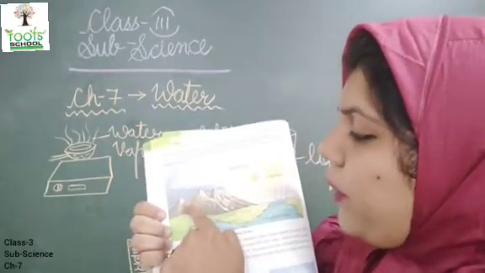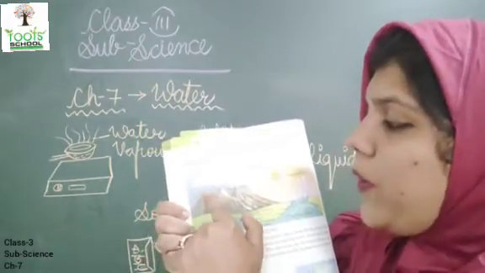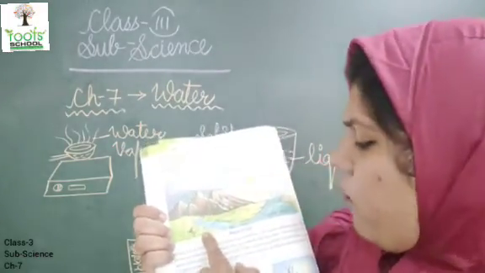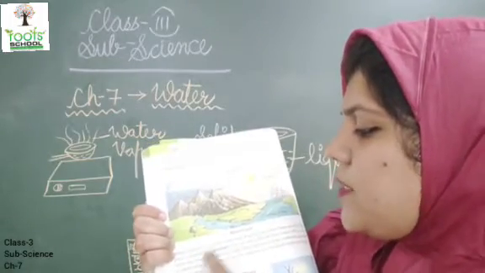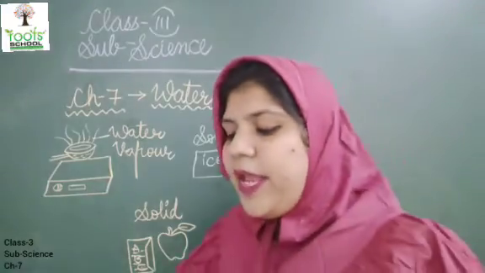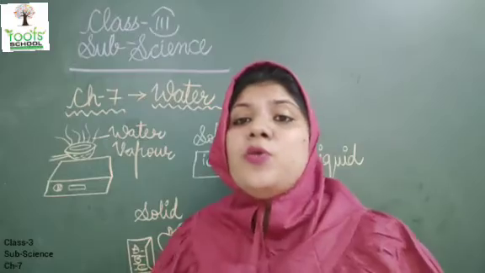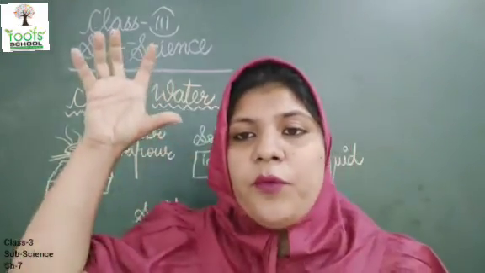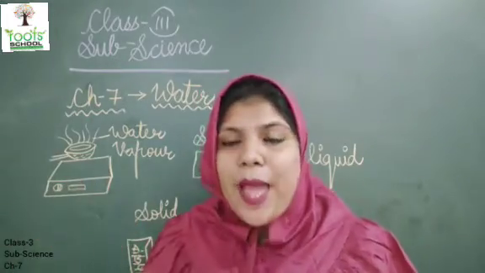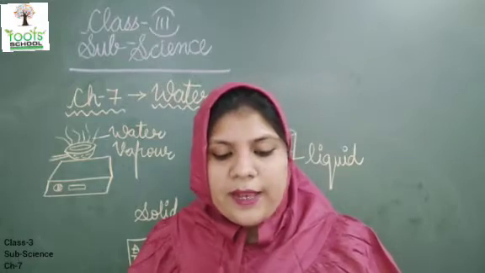Now when the clouds become heavy, it comes in the form of heavy rainfall, so that process is called precipitation. Okay, the rainwater fills the lakes, rivers and oceans again. So in the form of rain, we are getting the water back in lakes, ponds, rivers and oceans again.